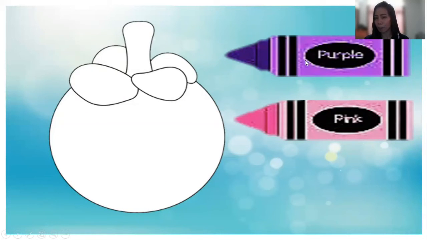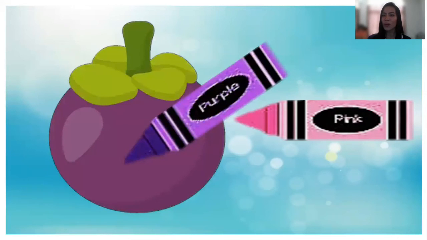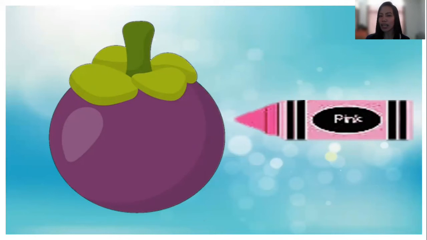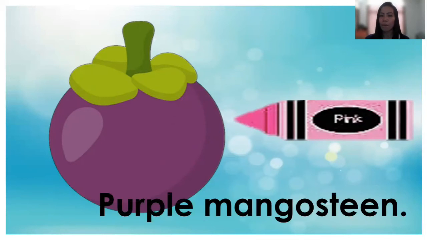Is it purple? Yes or no? Okay, let's see. Is it color pink? What color is the mangosteen? Purple. The mangosteen is color purple.